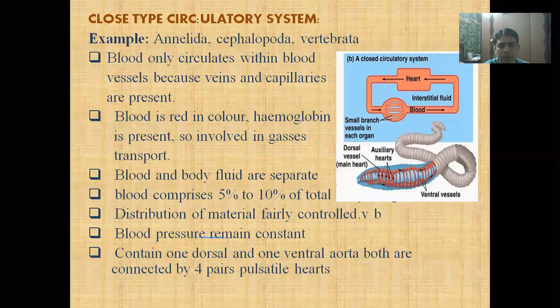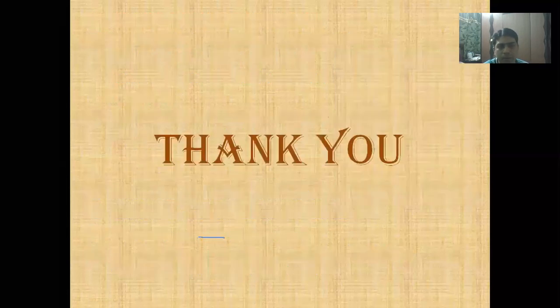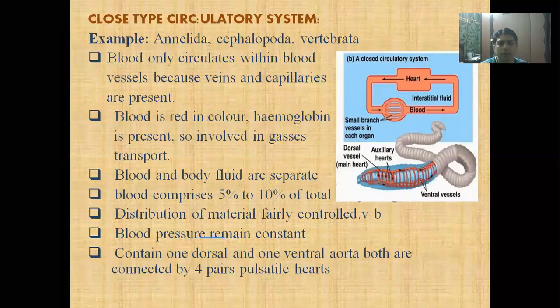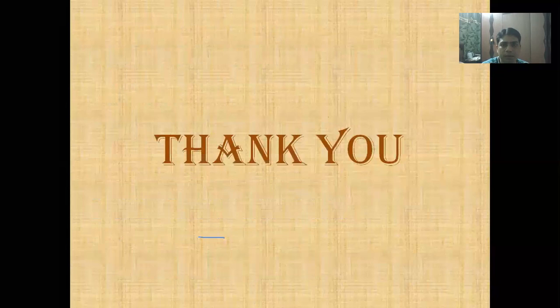So this is my topic on circulatory systems in unicellular organisms and simple multicellular organisms, which are diploblasts or triploblasts with no coelom, and the initial coelomate animals. Initially there are two types of circulatory system, open and closed. We have discussed what the difference between them is. So thanks.